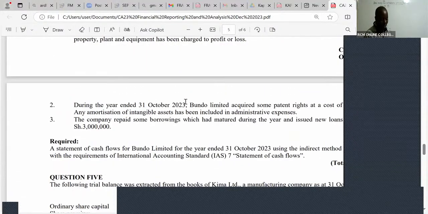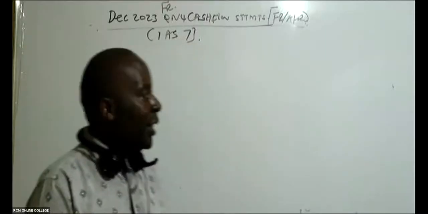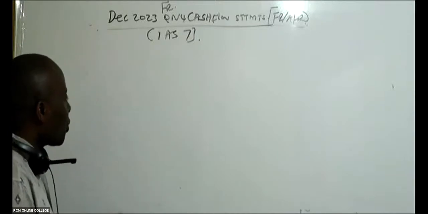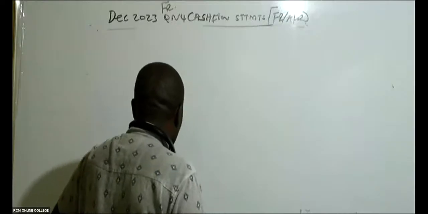This is the question here. I always start by reading the requirement. They want me to give them a statement of cash flows for Bundo Limited for the year ended 31st October 2023, using the indirect method in accordance with International Accounting Standard 7, Statement of Cash Flows. Wishing you success.